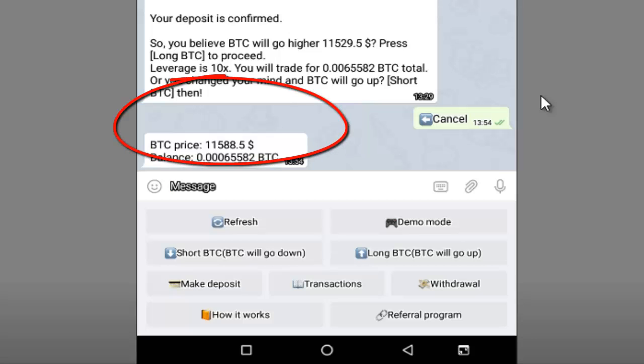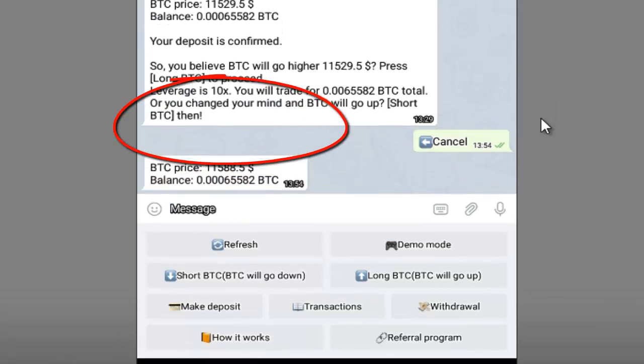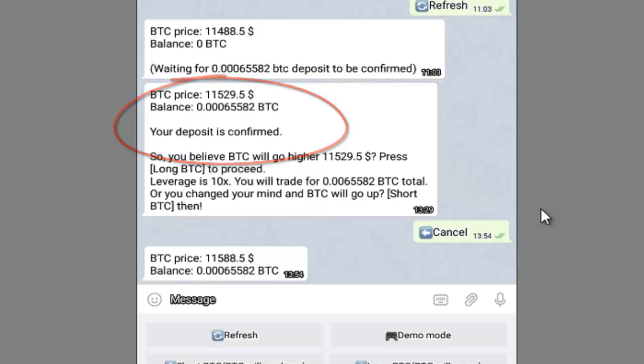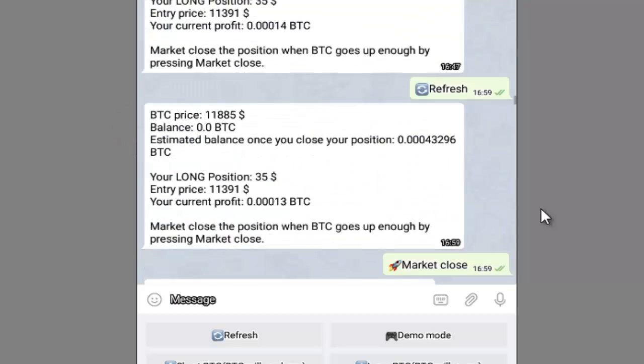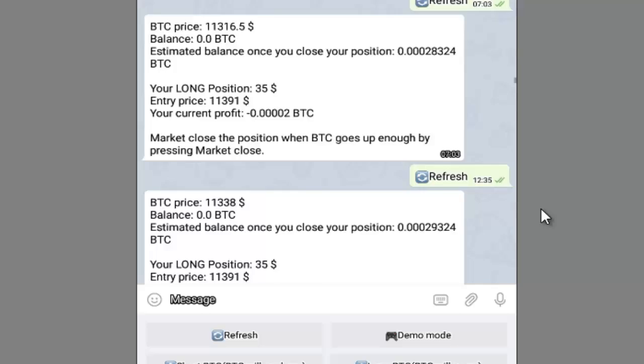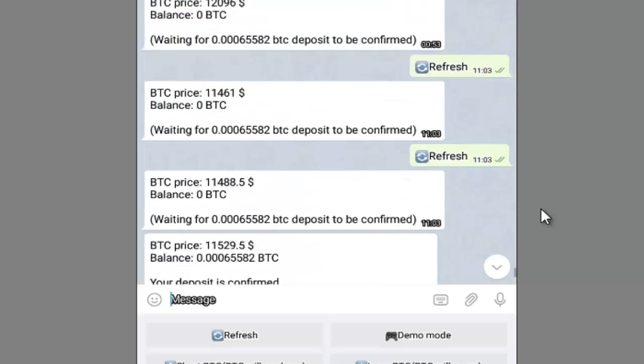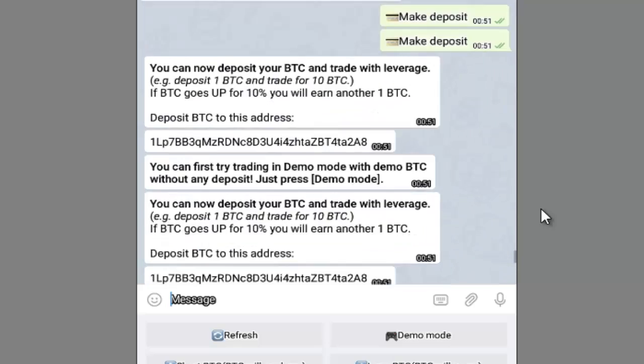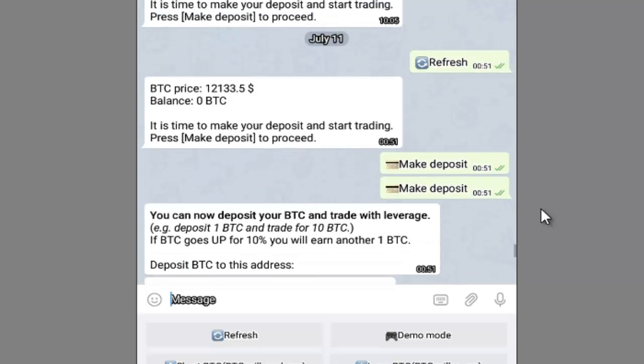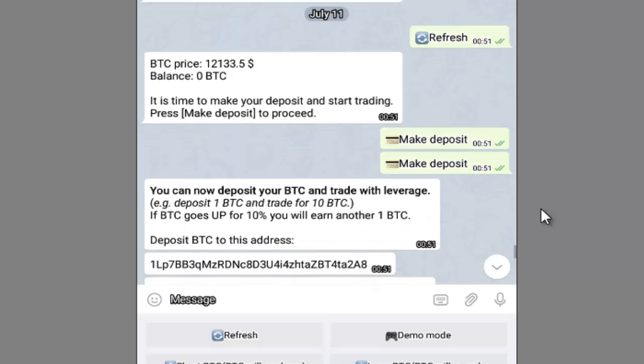So you can see this is my balance that I just deposited, but I actually wanted to show you when I deposited this amount. Let me just scroll up a little bit more. Okay, so those were my previous trades. Right here, when you get your balance, as you can see, that was a zero. I think that was after my last withdrawal, so I withdrew everything that was in there.